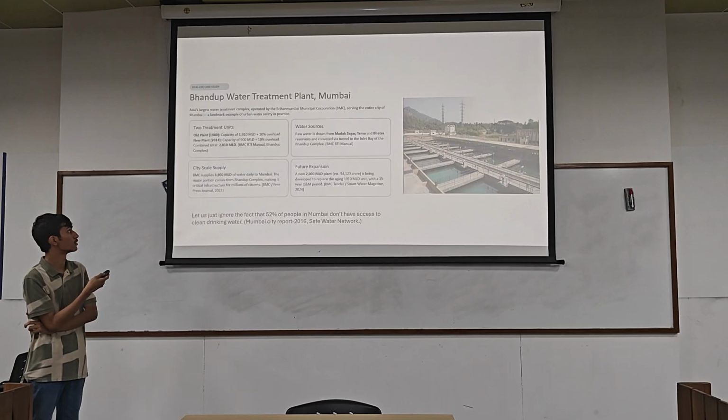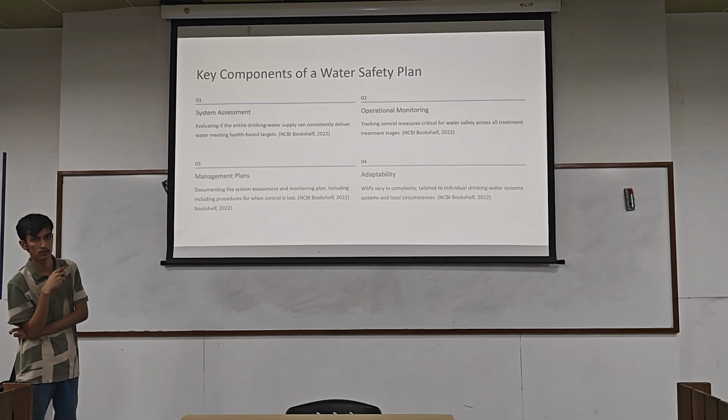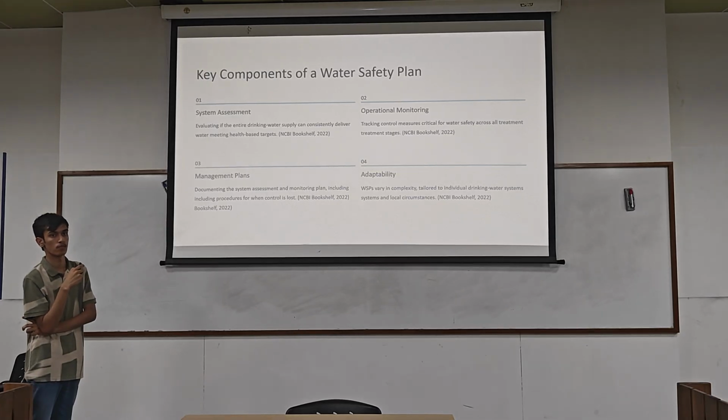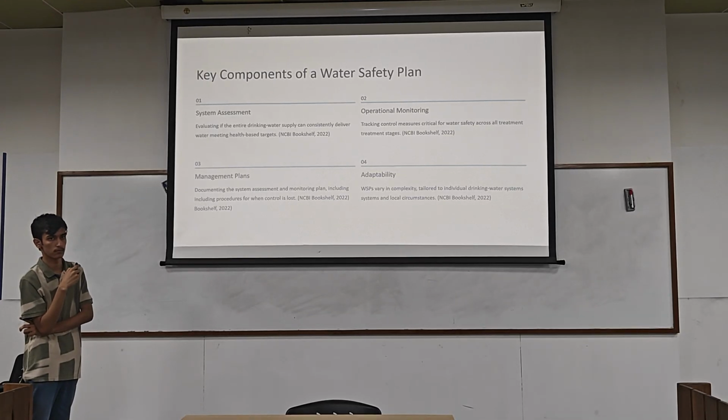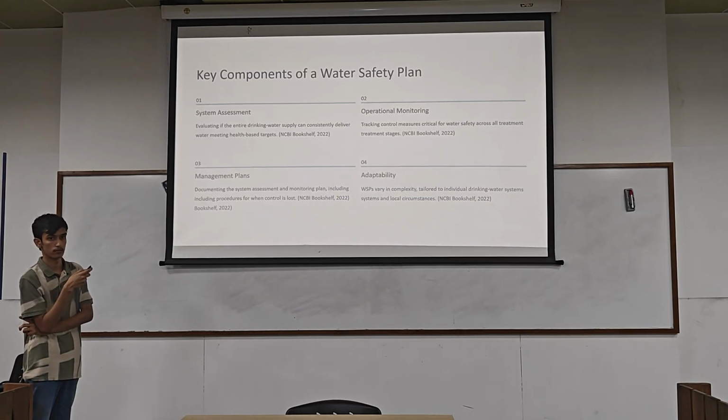So if I have to summarize it, first you will identify where your water is coming from. Second thing, you will identify the potential sources which can contaminate the water. That's number 2. At the same time, you are monitoring at every step. And let's say if someone is breaking the laws and creating a problem, you also have a specific plan of action for what to do in those kinds of situations. That's all right.